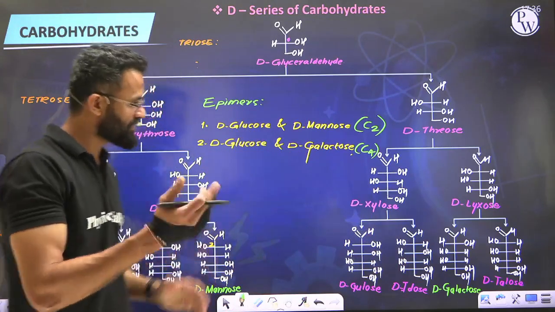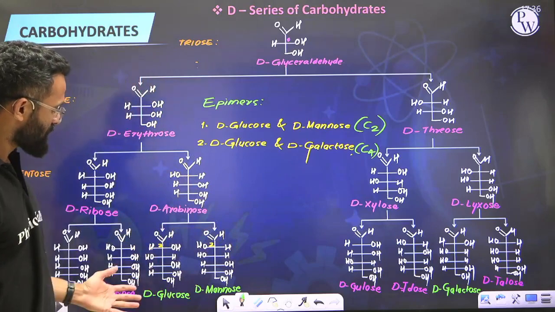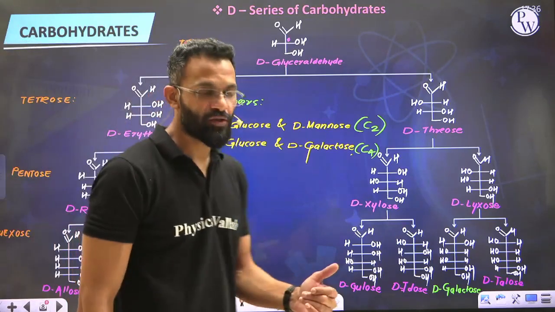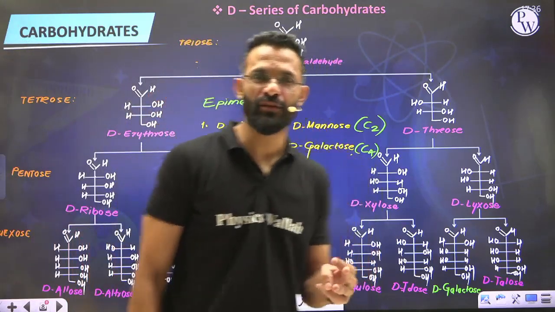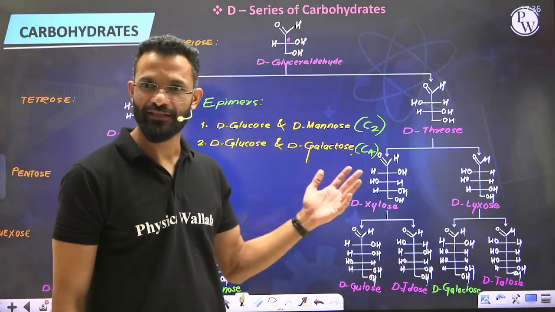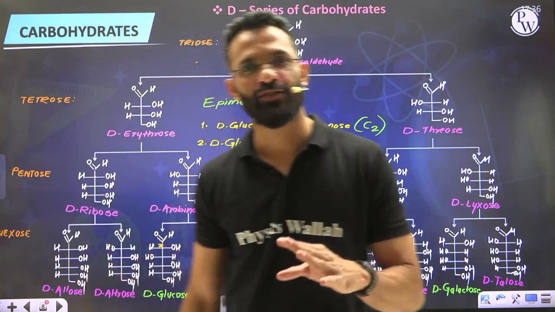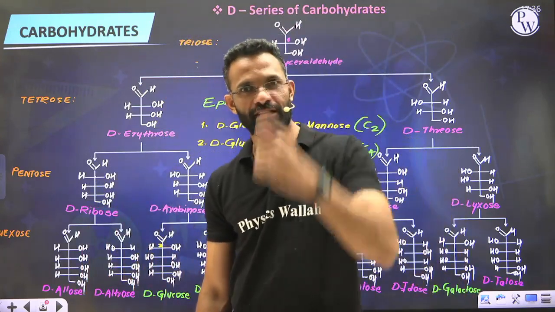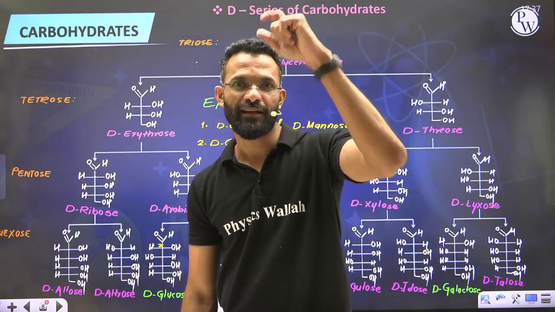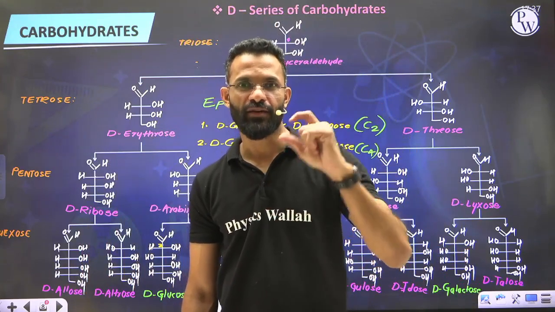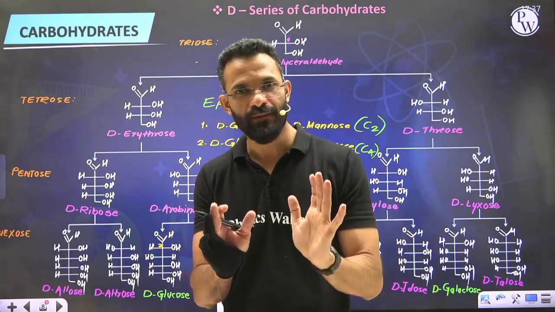Alright guys, so now what I was talking about is you'll have to remember the structure of at least these three molecules: glucose, mannose and galactose. Is it difficult now? Tell me, do you remember how to write down the structure of glucose? Yes, you do. 6 carbons in straight chain, first carbon aldehyde, bottom primary alcohol, then right, left and right. That is D-glucose.